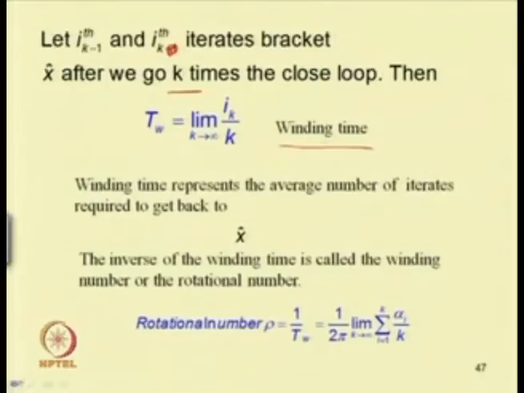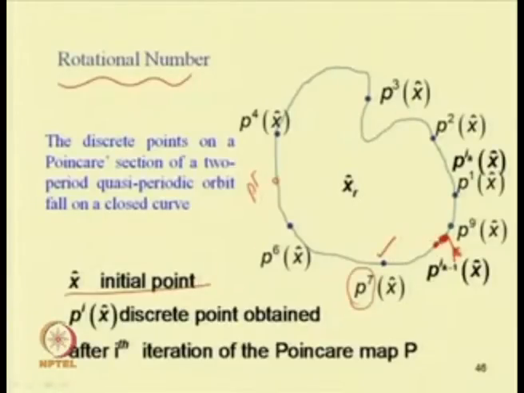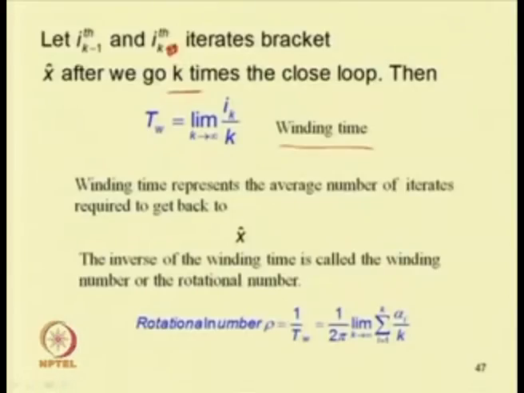Similarly, in the second iteration we can find which two iterates bracket this point, and similarly in the third. If we go k times and average, that is the limit as k tends to infinity of i k by k, we get the winding time. The reciprocal of this winding time is known as the rotational number.